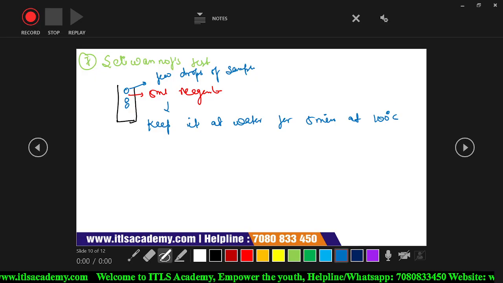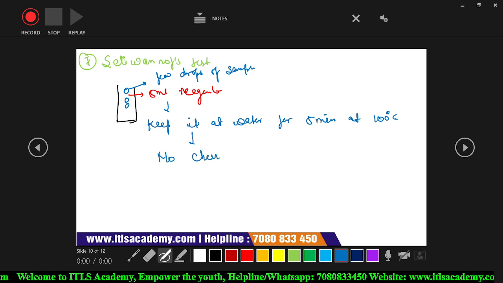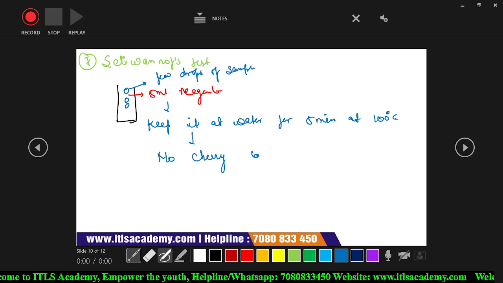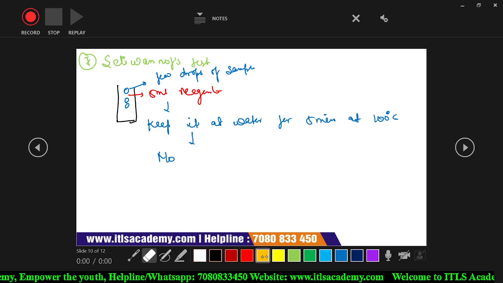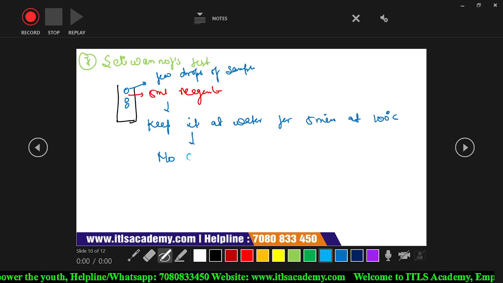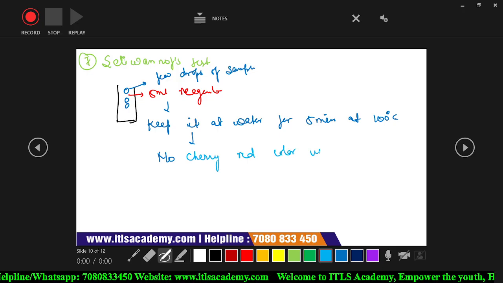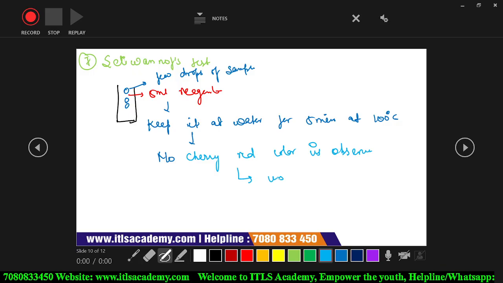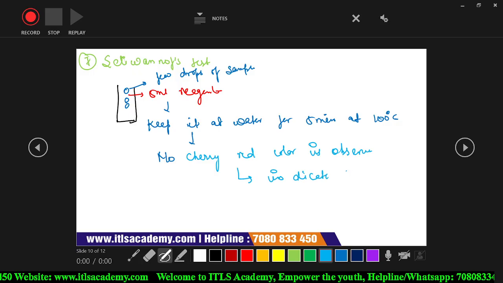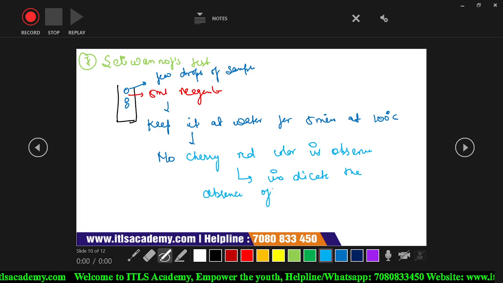If no cherry red color is observed, then it indicates the absence of ketose sugar.